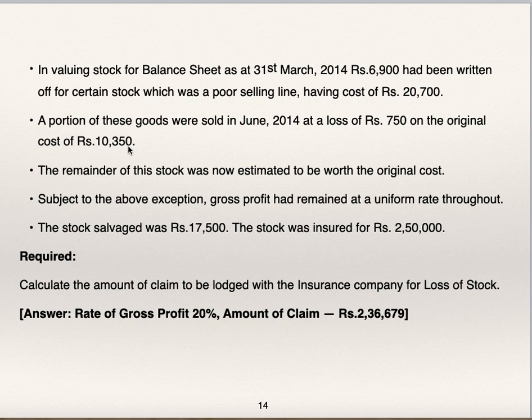So remaining is in stock. The remainder of this stock was now estimated to be worth the original cost. Subject to above exception, gross profit had remained at uniform rate throughout. Stock salvaged was 17,500. Stock was insured for 2,50,000. Required to calculate amount of claim to be lodged with insurance company for loss of stock.